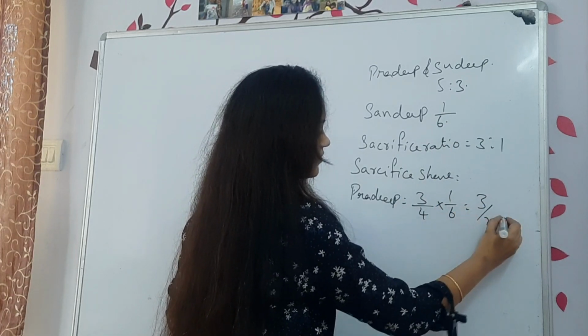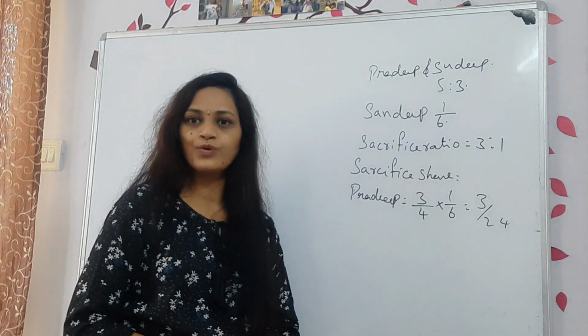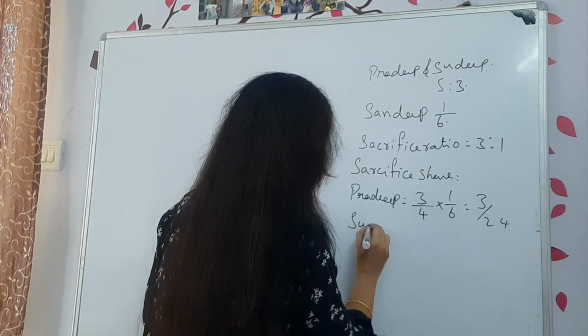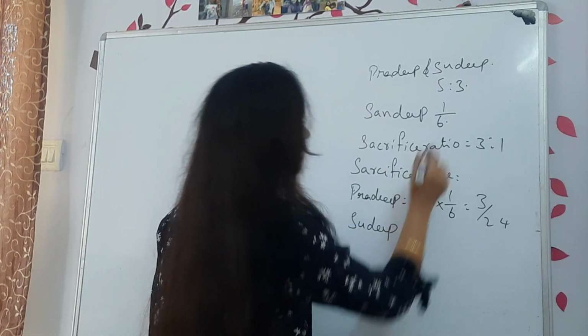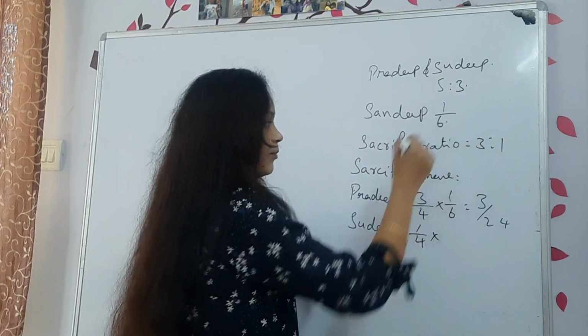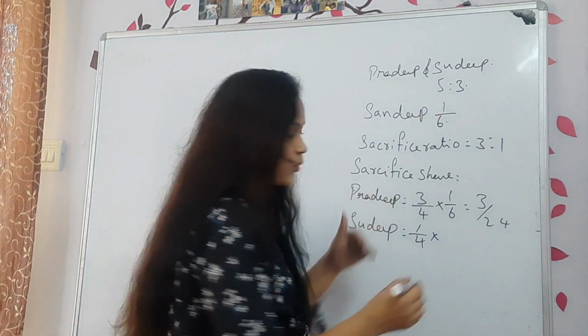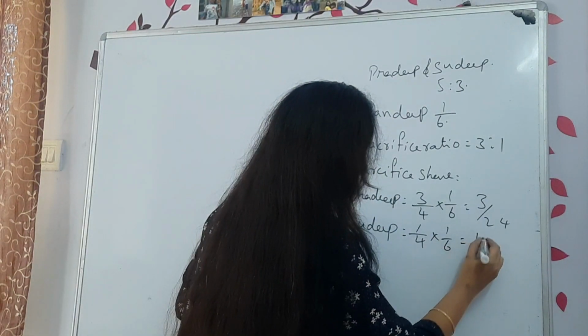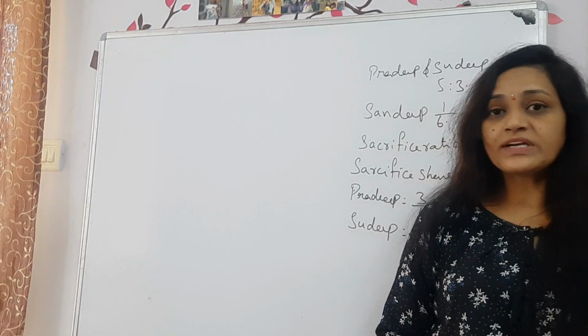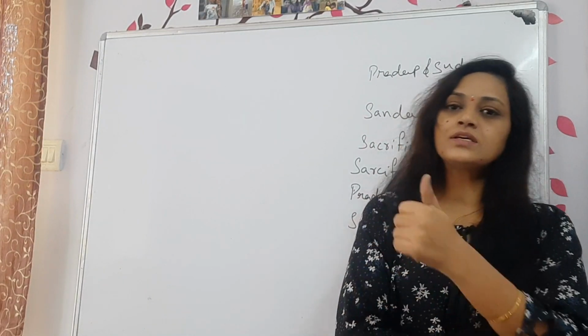Then you got 3 divided by 24. Got it? Next, for Sudeep, what is his sacrifice share? 1/4, how much we are giving, 1/6. Then he got 1/24. Now you have the sacrifice share.